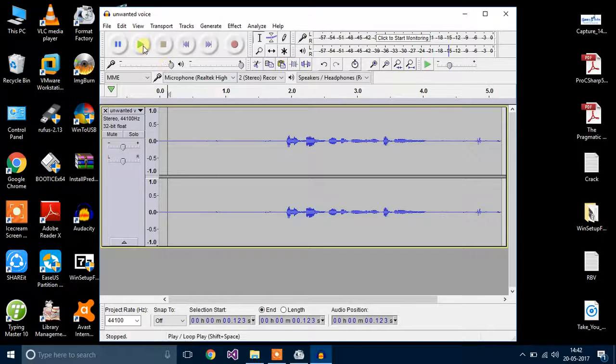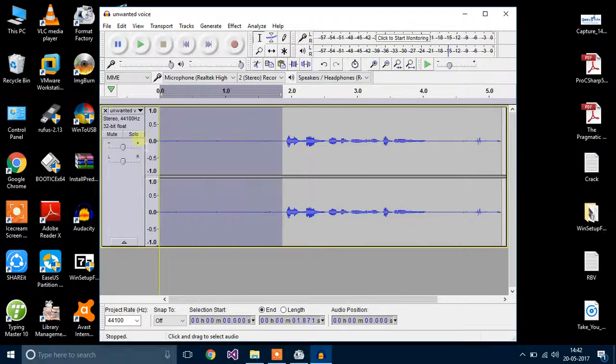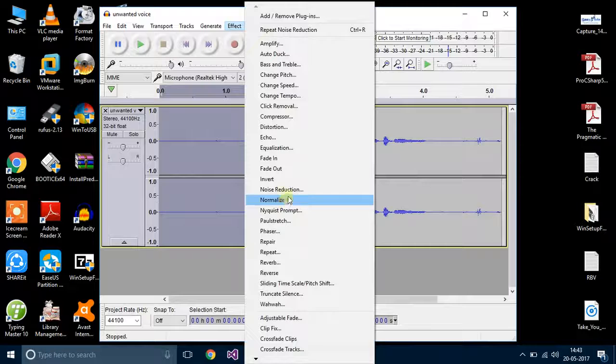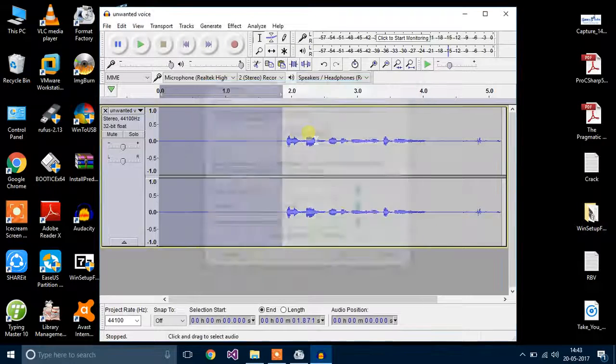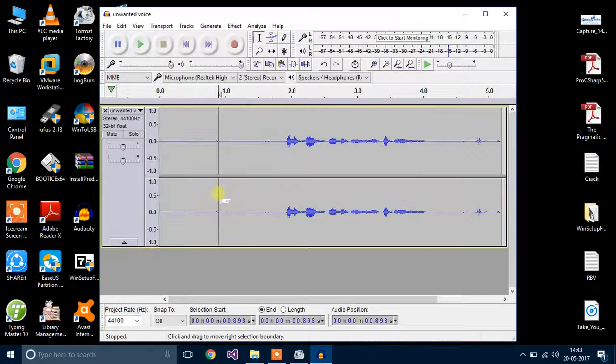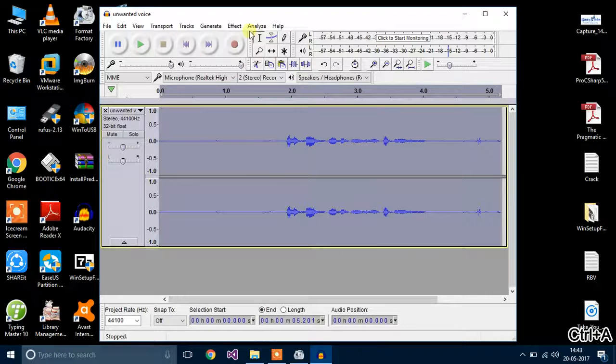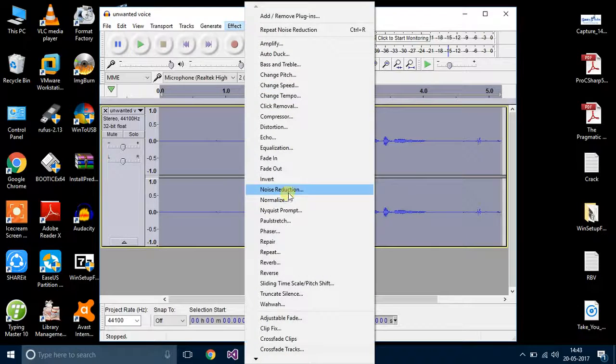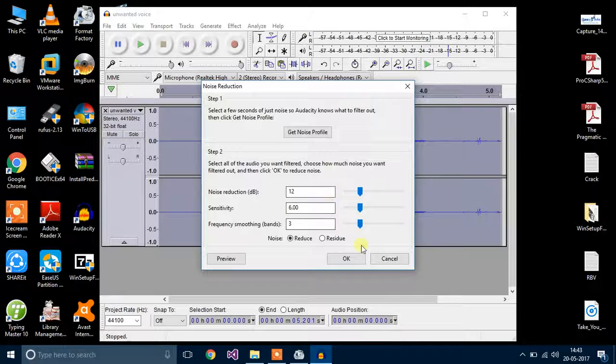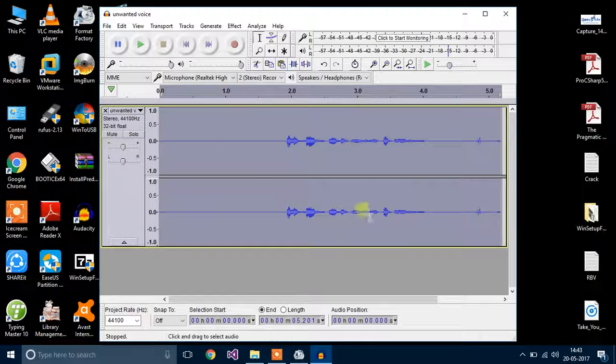Now let's play this audio. Hello friends, welcome to Easy Technology. Now it still has some variations. Again select, go to effect, noise reduction, get noise profile, then select all, go to effect, noise reduction, then click OK. As you can see, now it's totally removed.